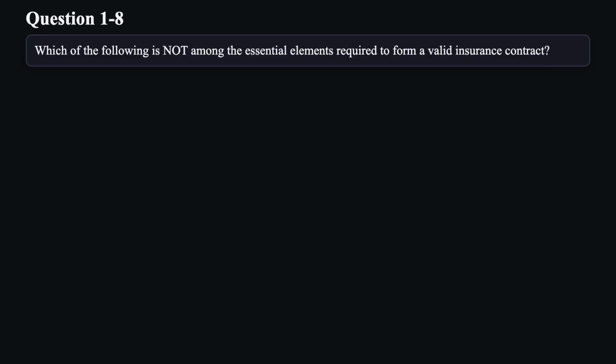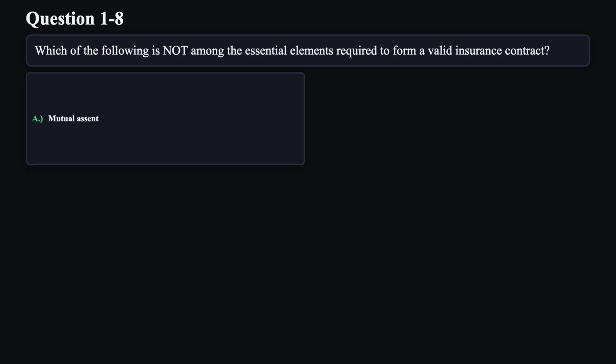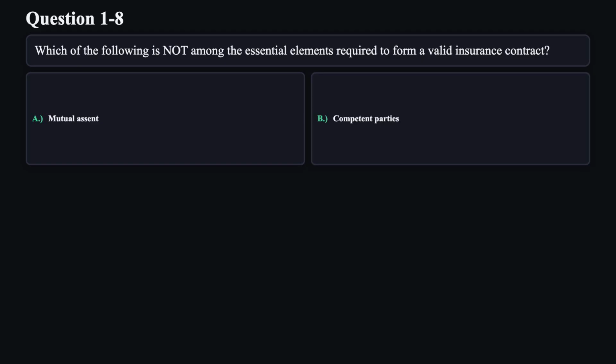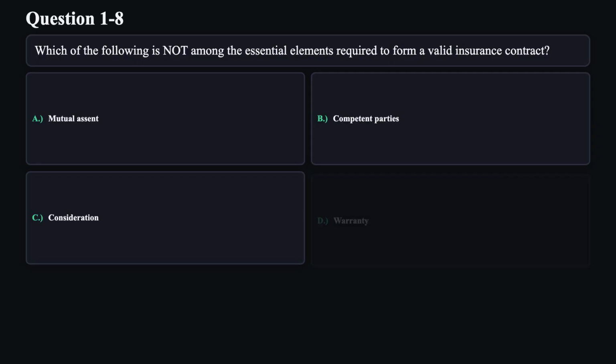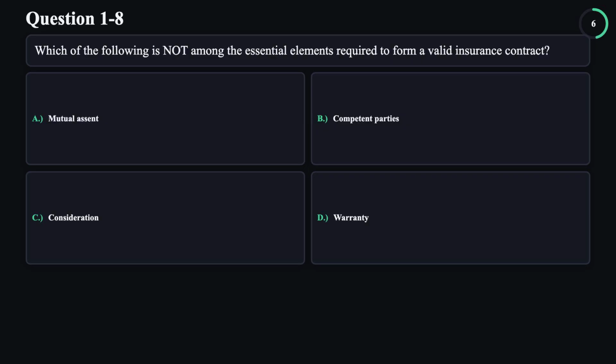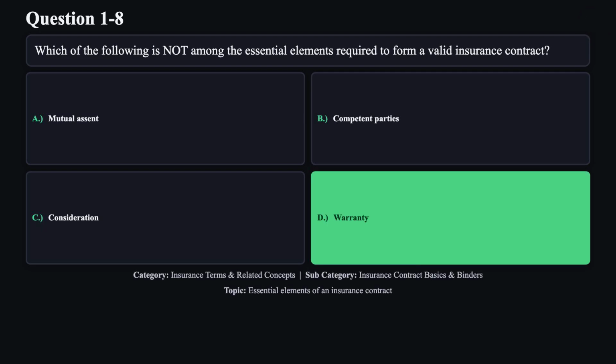Question 8. Which of the following is not among the essential elements required to form a valid insurance contract? A. Mutual assent. B. Competent parties. C. Consideration. D. Warranty. The correct answer is D.